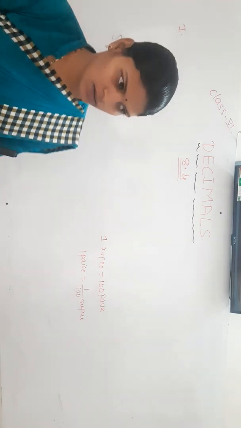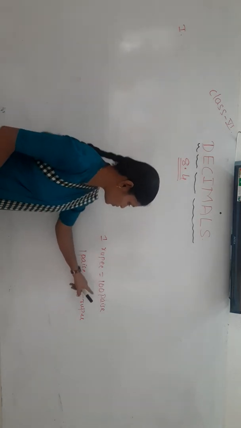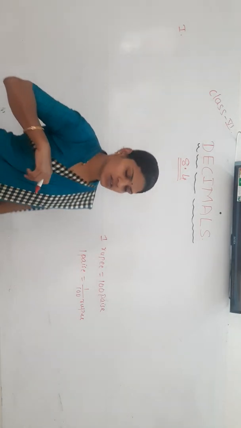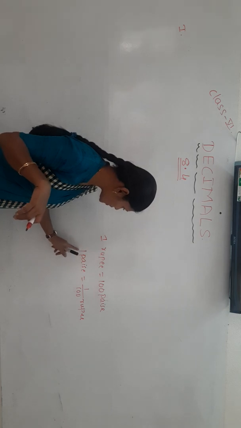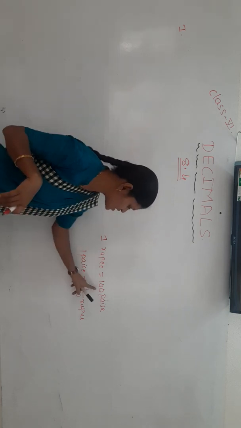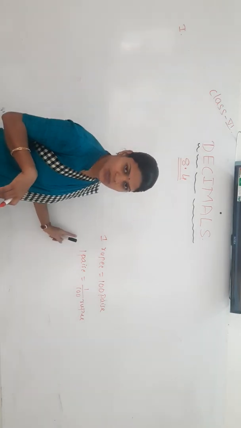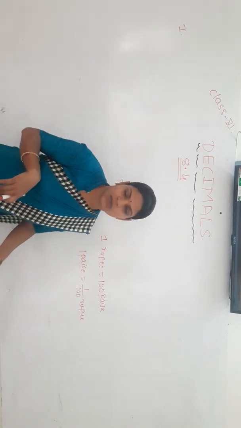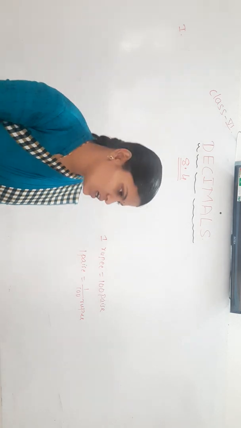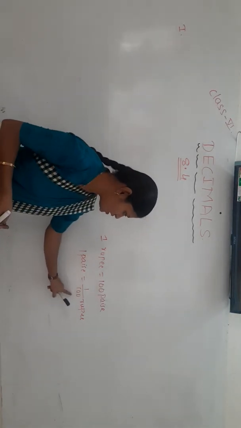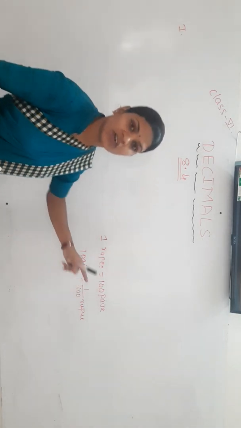Clear? Because 1 paise is equal to 1 by 100 rupee. So 2 paise means 2 by 100, 3 paise means 3 by 100, 10 paise means 10 by 100, 60 paise means 60 by 100. Like that, divide the paise by 100 and you will get that amount in terms of rupee.